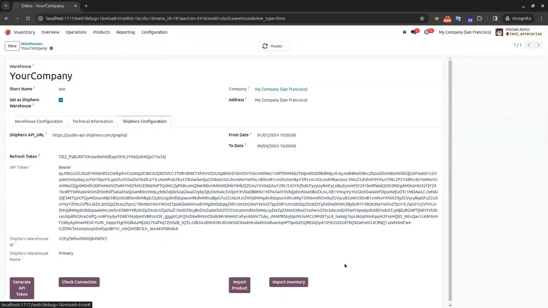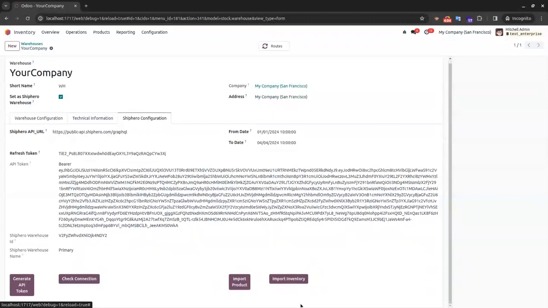If you import inventory, at that time in Odoo, for the products in which the ShipHero product ID is set, an API call is processed, and inventory will be fetched from ShipHero for those products. So we'll click on this import inventory.